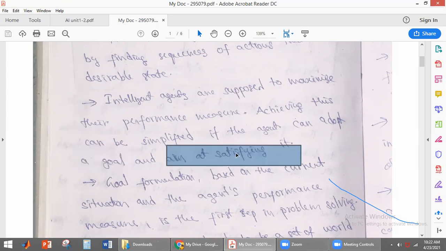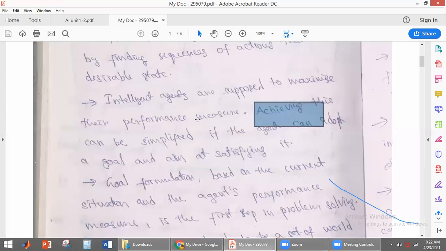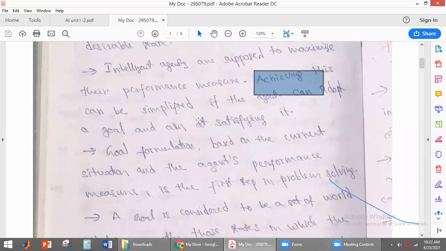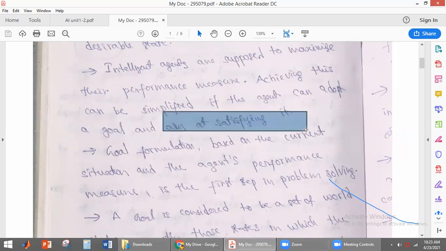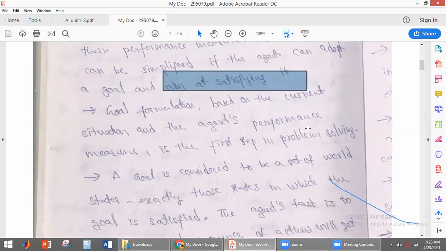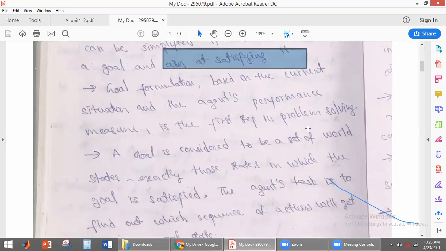That is why the problem solving agent adopts a goal and aims at satisfying it, so it will always give maximum performance.